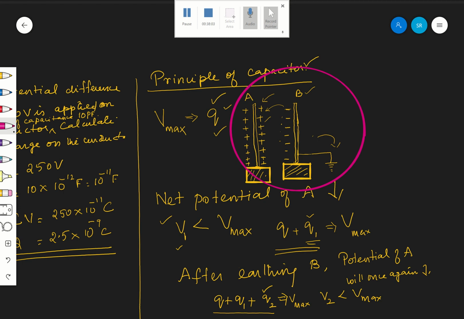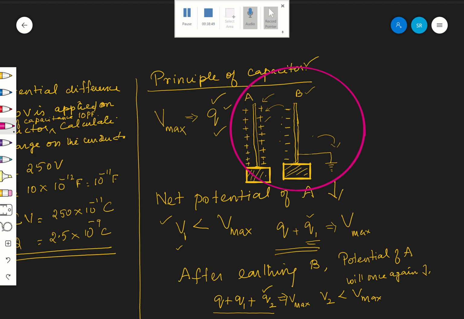Once again I repeat: the capacitance or capacity of a conductor is increased by bringing an uncharged earthed conductor near it.